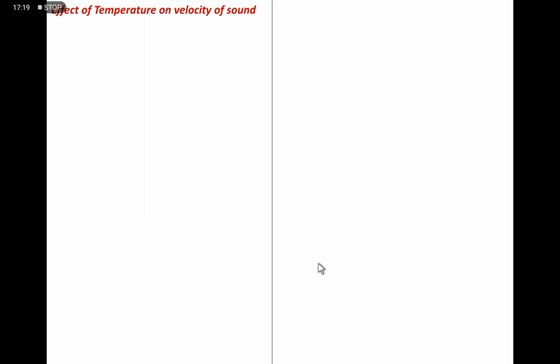The next is the effect of temperature on the velocity of sound. Suppose V naught is the speed of sound at the initial temperature T naught, and V is the speed of sound at temperature T in kelvins.